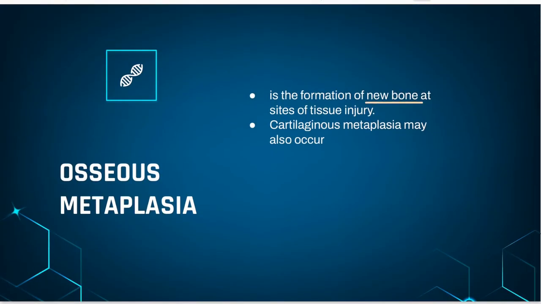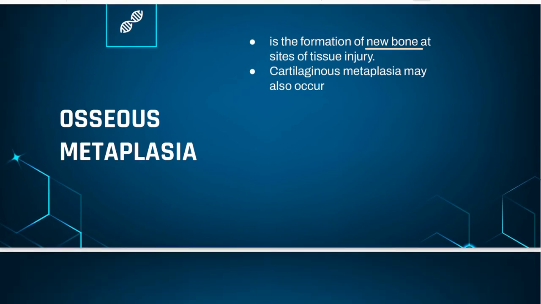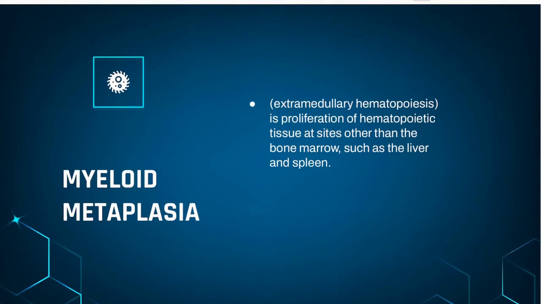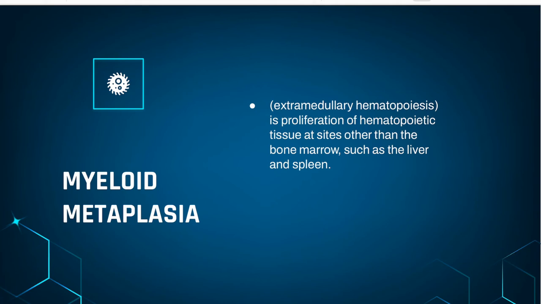Osseous metaplasia is the formation of new bone at sites of tissue injury. Cartilaginous metaplasia may also occur. Myeloid metaplasia, or extramedullary hematopoiesis, is proliferation of hematopoietic tissue at sites other than the bone marrow, such as the liver and spleen.